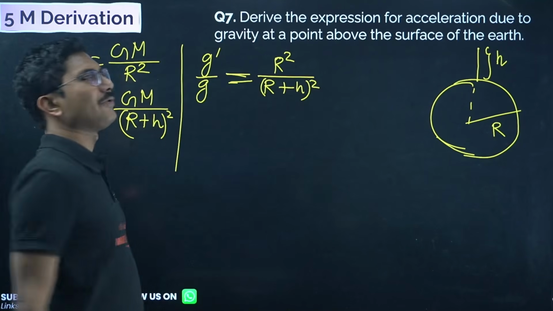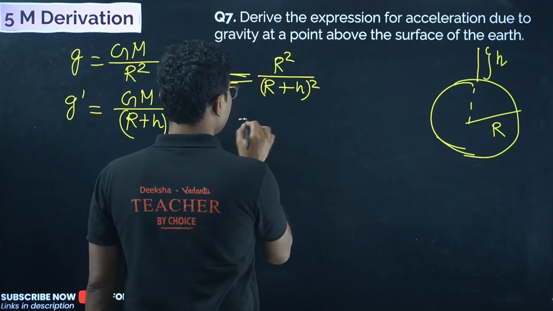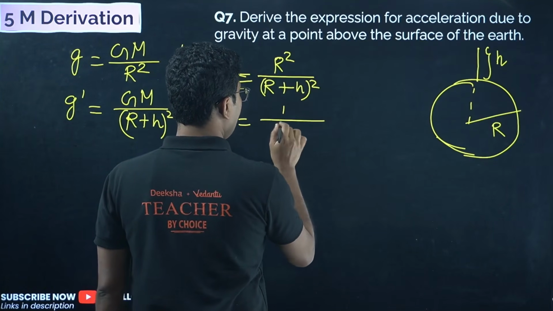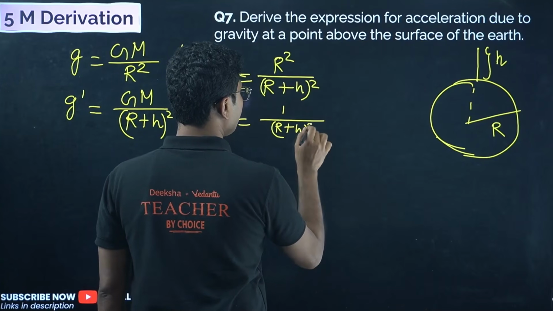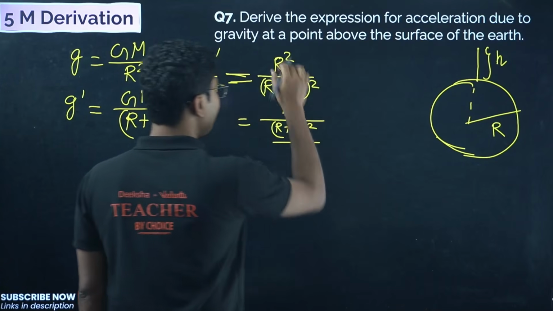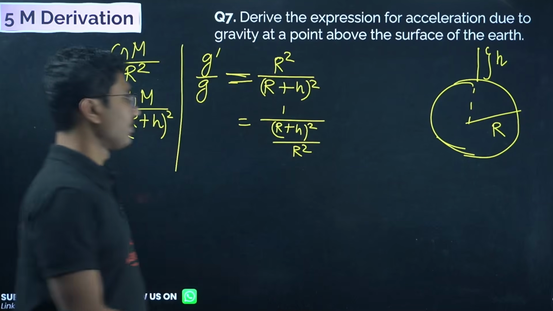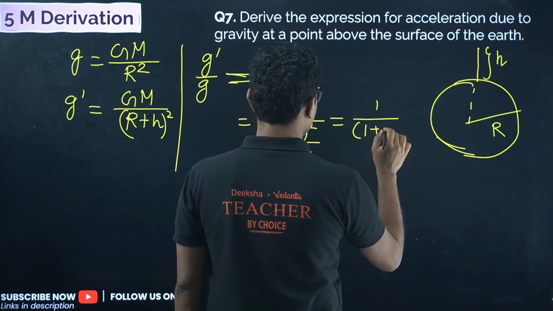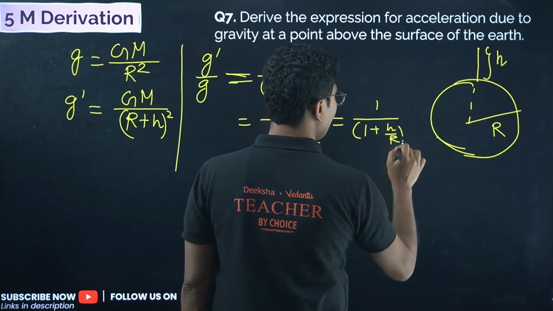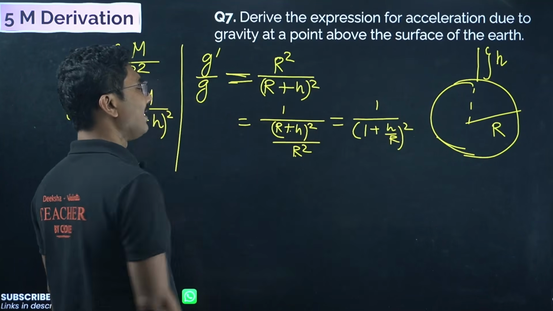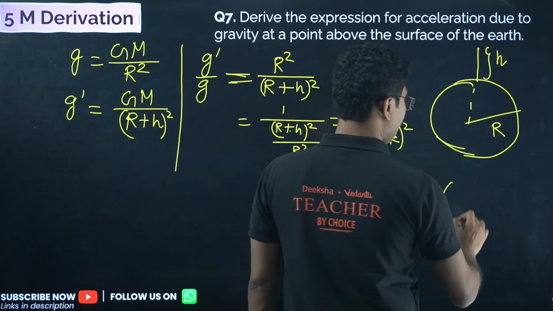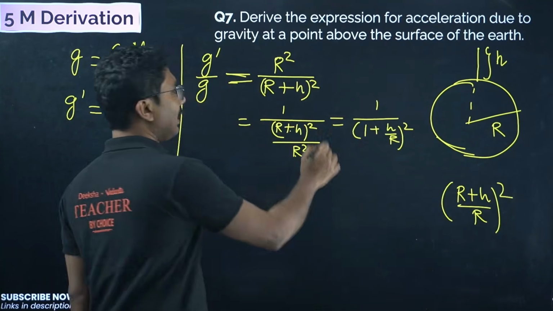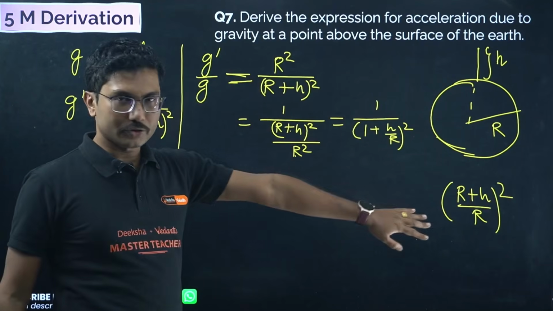Here we have to do a little bit more steps. So 1 by (r plus h) whole square divided by r square. What we have done is taken this r square in the division. This can be a little tricky, but this is (1 plus h by r) whole square. So we have taken this r square inside it, and we have done (r plus h) by r whole square. We can write this number like this, square in both sides, so square is common now.